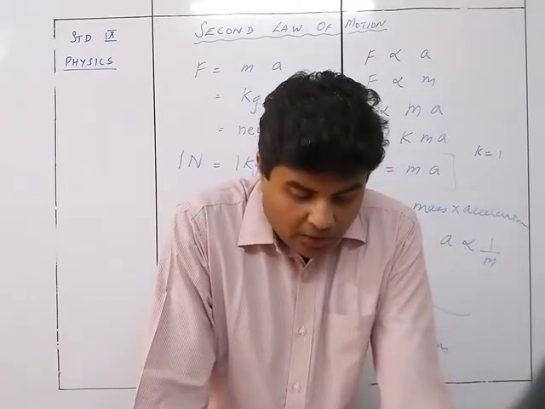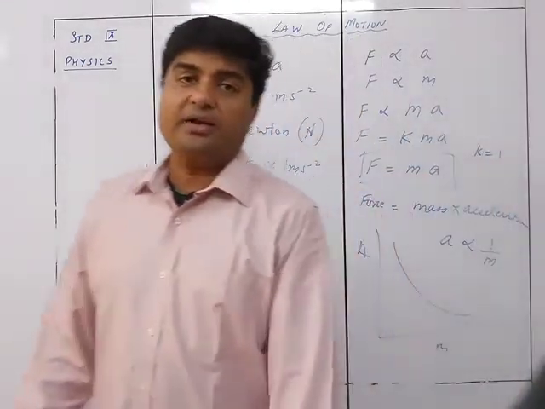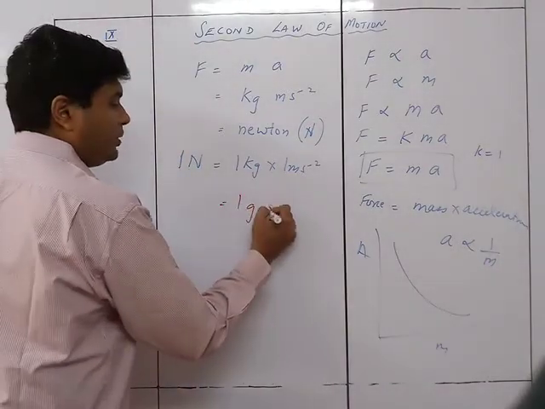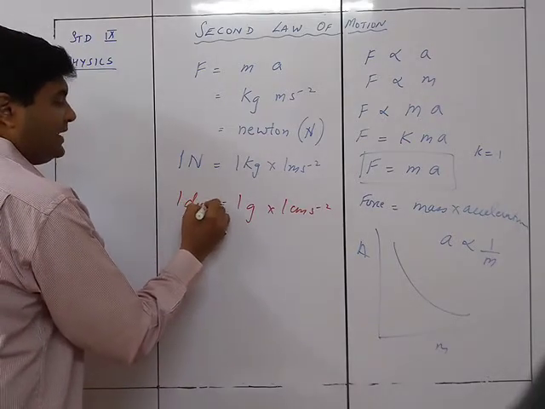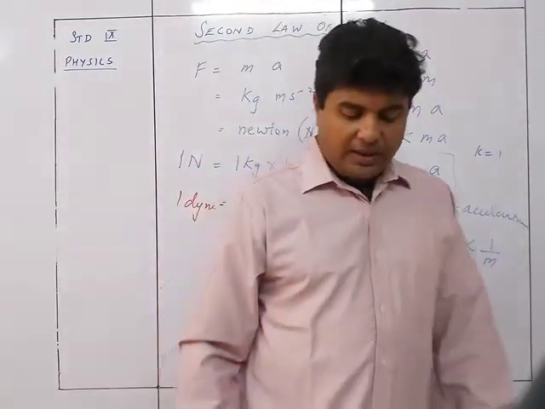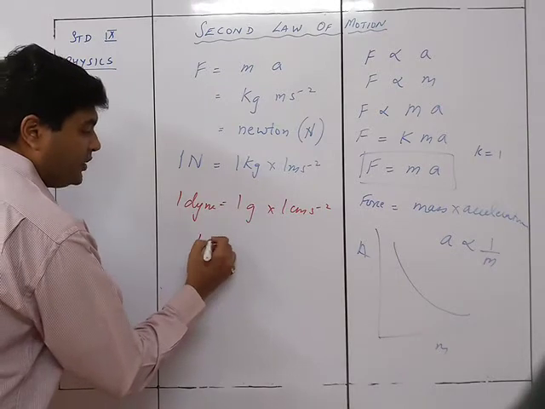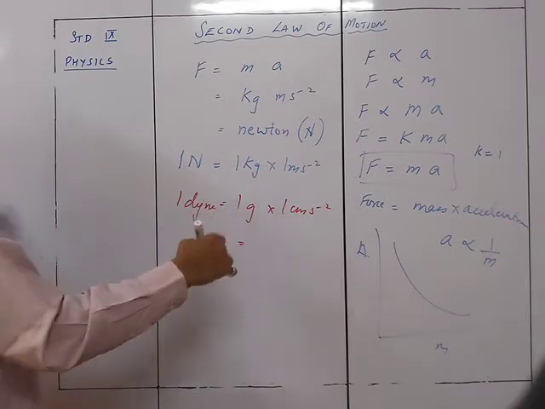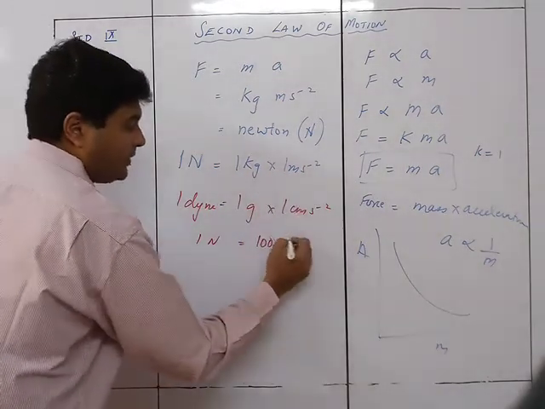Okay, so this is the Newton, 1 kg meter per second square. Similarly, if I take the CGS unit, then it is 1 gram into 1 centimeter per second square, which is 1 dyne. The relationship between dyne and Newton can be very easily known. Gram to kg, if I make it gram, will be 1000, and meter to centimeter will be 100.